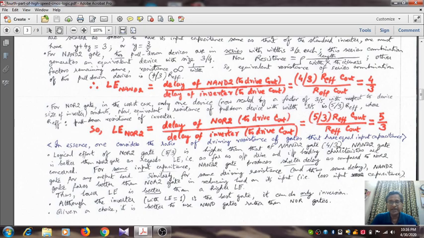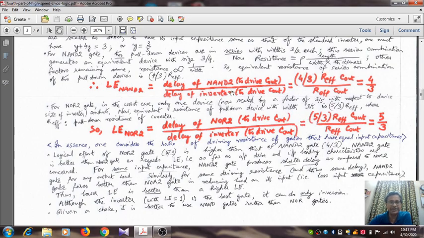So remember, friend, that those gates which have lower logical effort are better than those gates which have a higher value of logical effort. Now why? Let us see from two angles. First of all, as far as the output drive and input loading characteristics are concerned, for the same input capacitance, we have just now seen that a 2 input NAND gate produces shorter delay compared to a NOR gate.